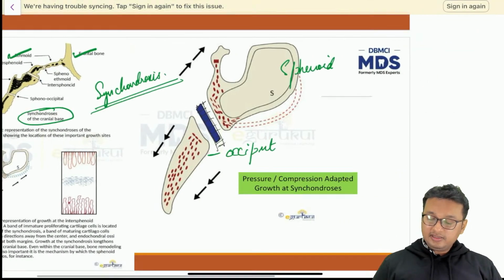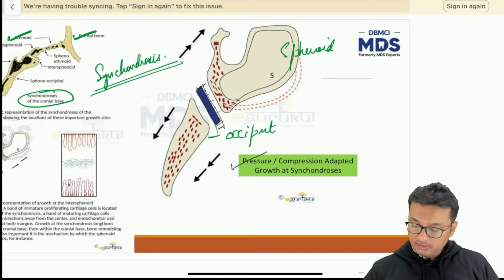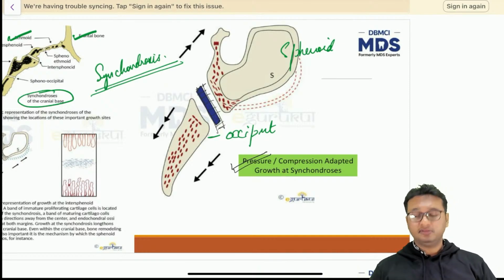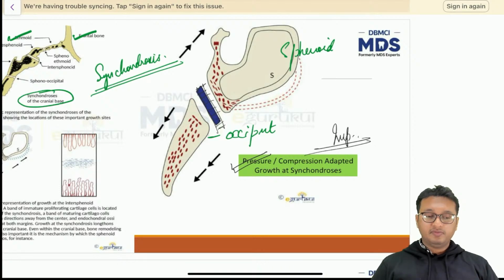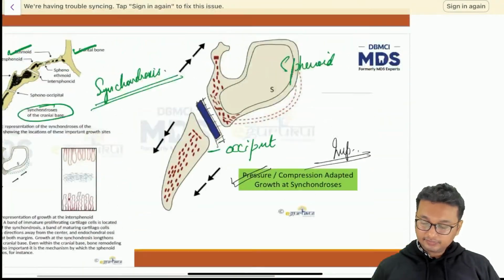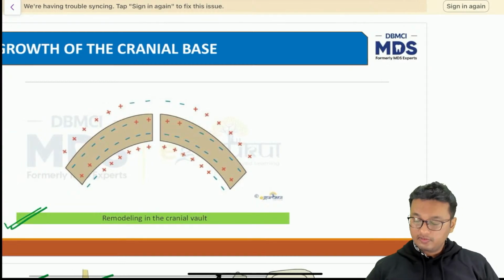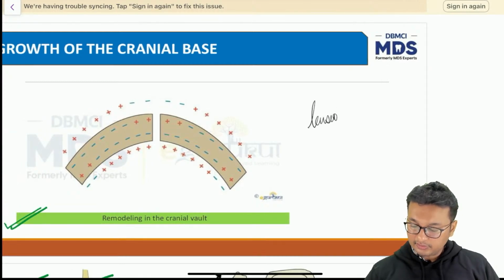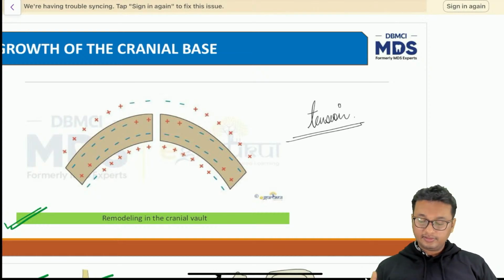So as I said, the base of the skull houses the brain, the weight of the brain. So we have pressure or compression adapted growth at the sutures. Please remember this term. We have pressure or compression adapted growth at the sutures, whereas in the cranial vault we have tension adapted growth at the sutures, right? That is the difference between the two.